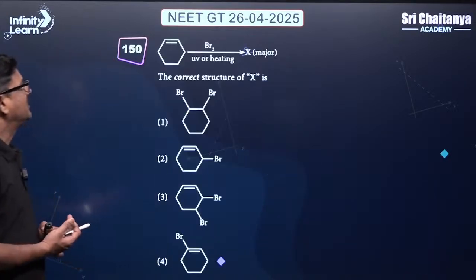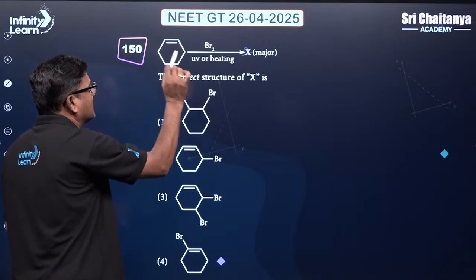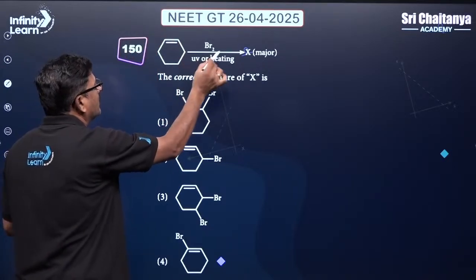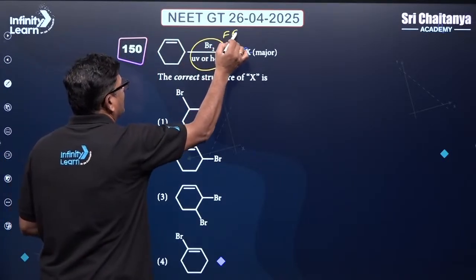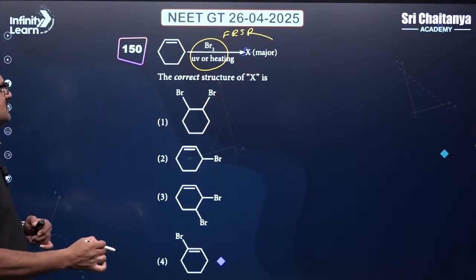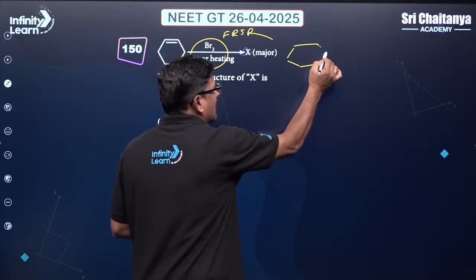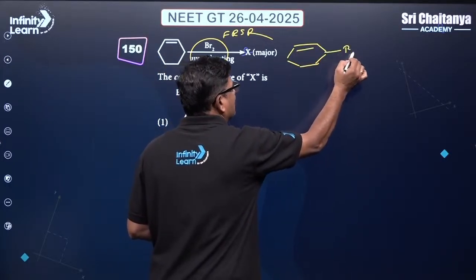That is next. Br2 is treated with cyclohexene, and you are going to get a free radical substitution reaction. In this free radical substitution reaction, the product you are going to get is allylic bromination.